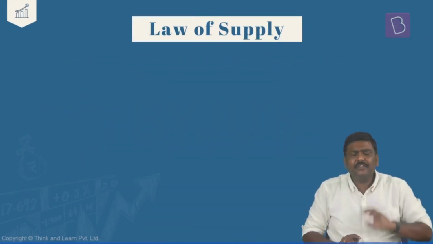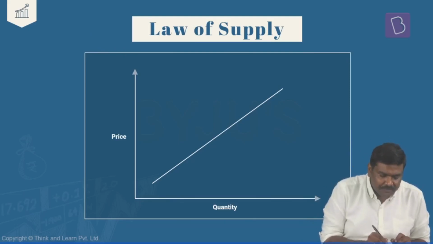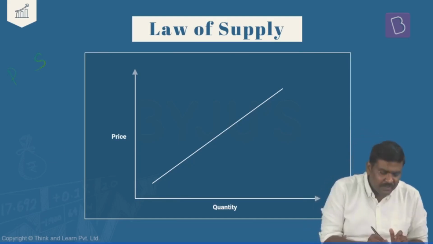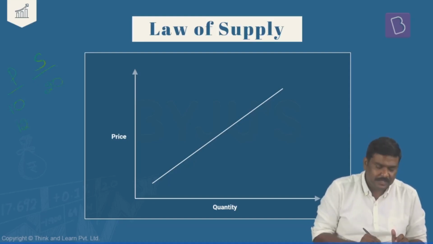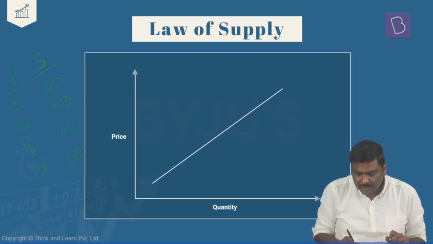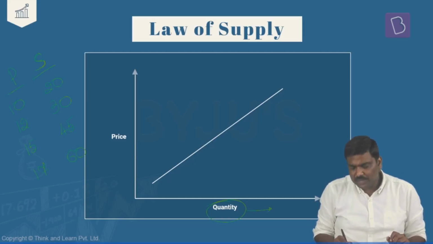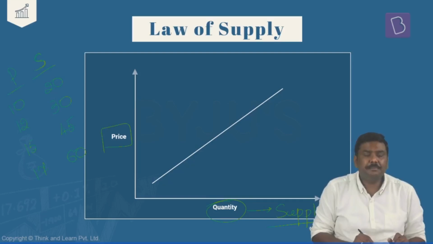And same thing like that we have done in case of a law of demand. What we do is, what is the price of the commodity, and at different levels, how much is the supply of the commodity. If I basically plot it, let's assume price is 10 rupee, supply was 20 units, price increased to 12 rupee, supply jumped up to 30 units, further increased to let's say 15 rupee, 45 units, 17 rupee, right, 60 units. What I'll do is, same idea, quantity of the commodity is supplied. Is it okay? How much quantity is supplied? How much is the price.